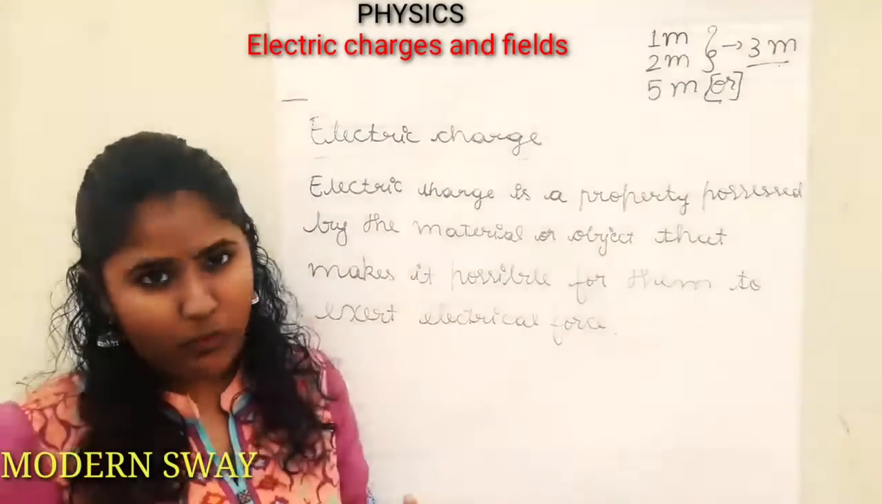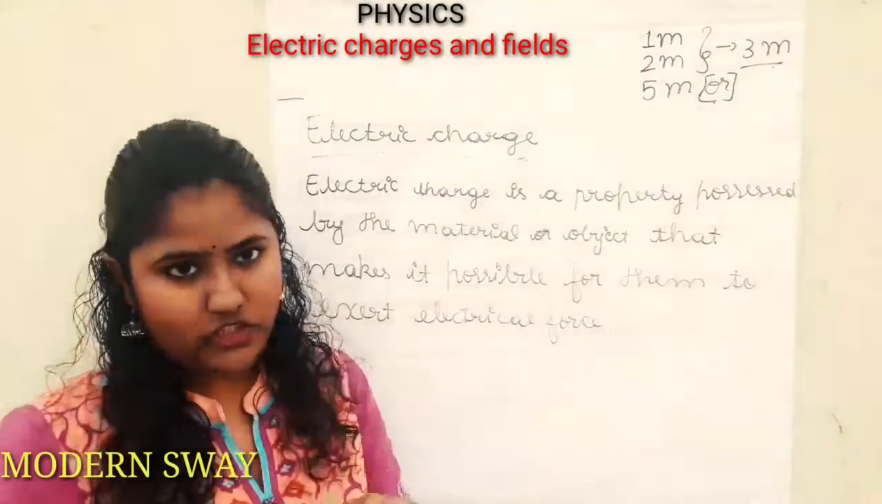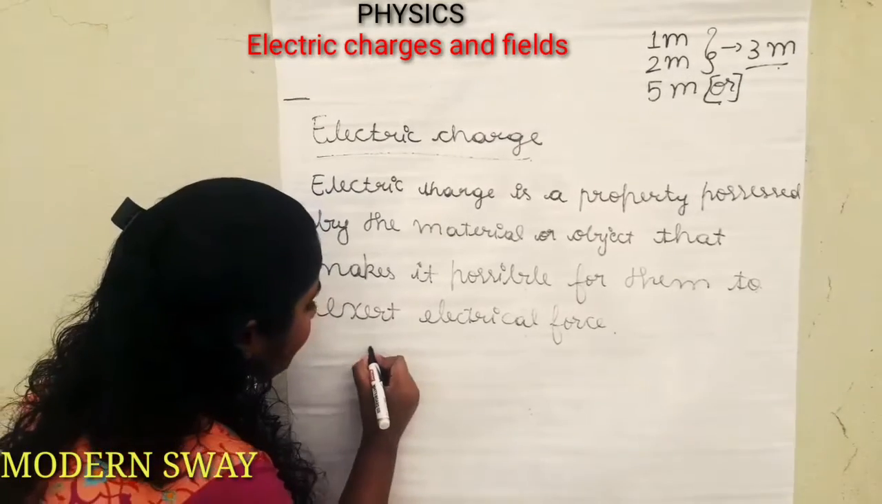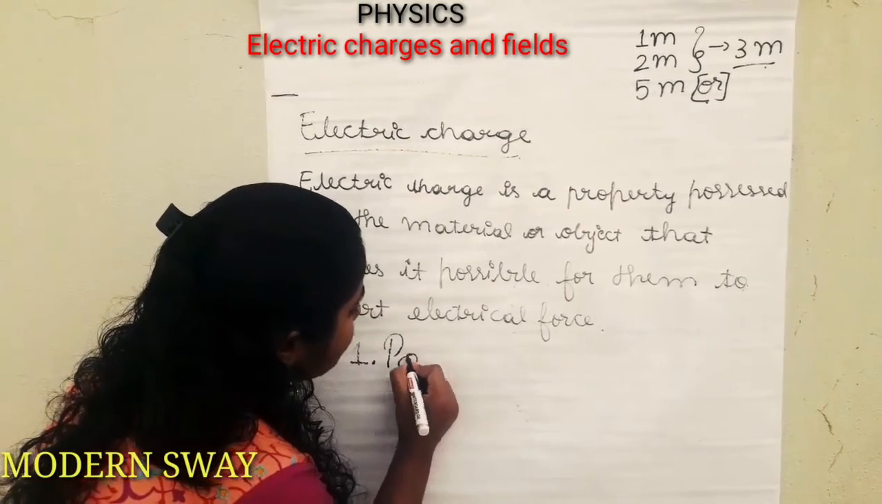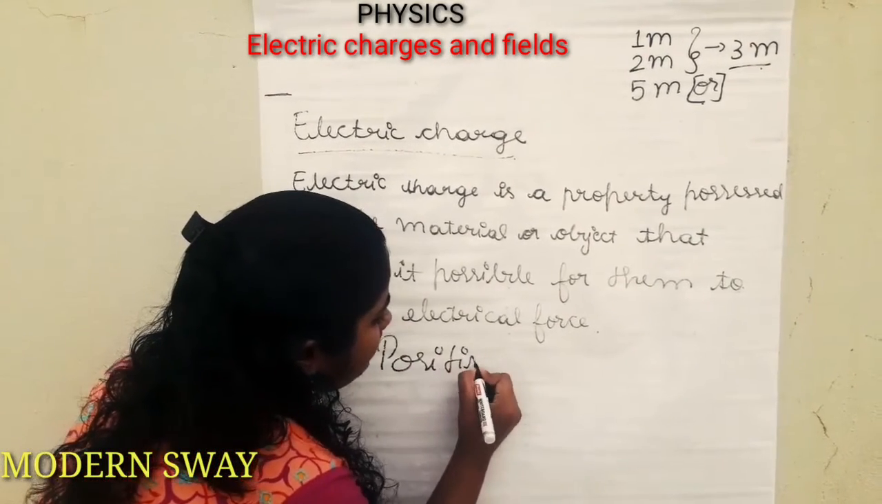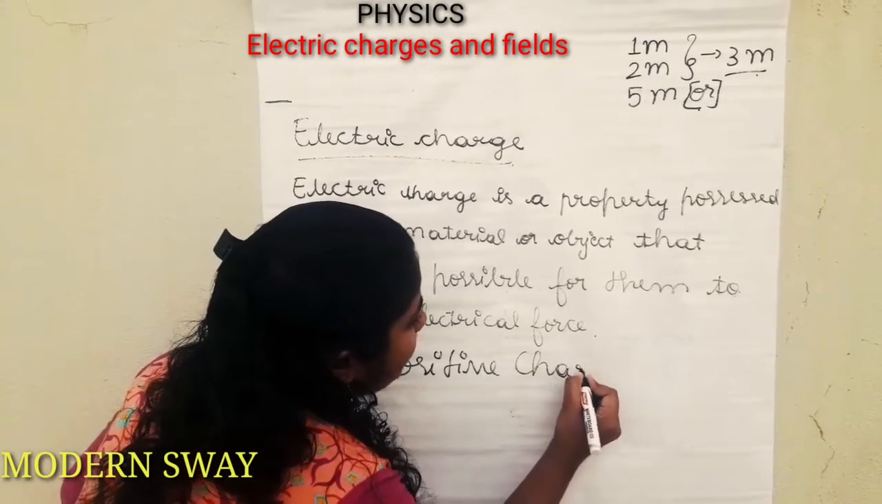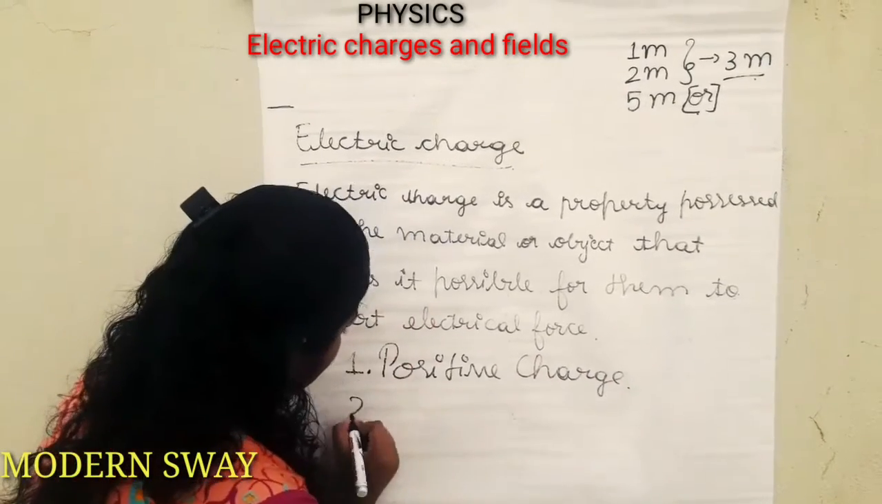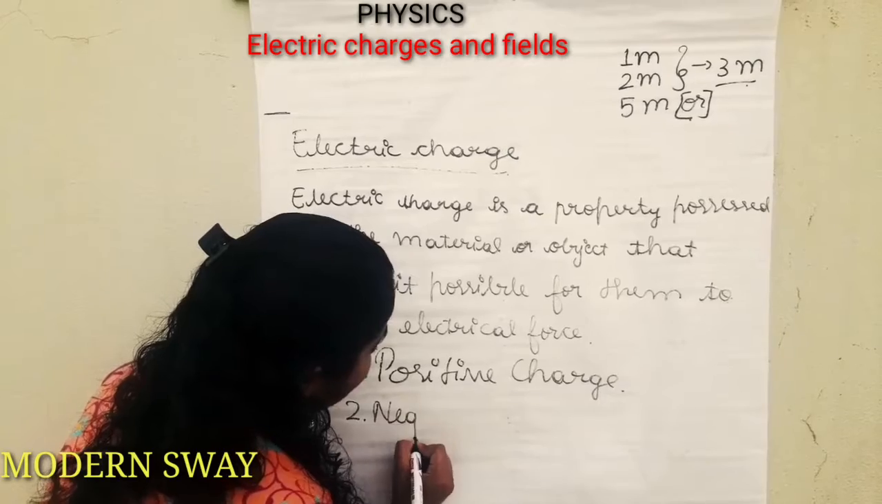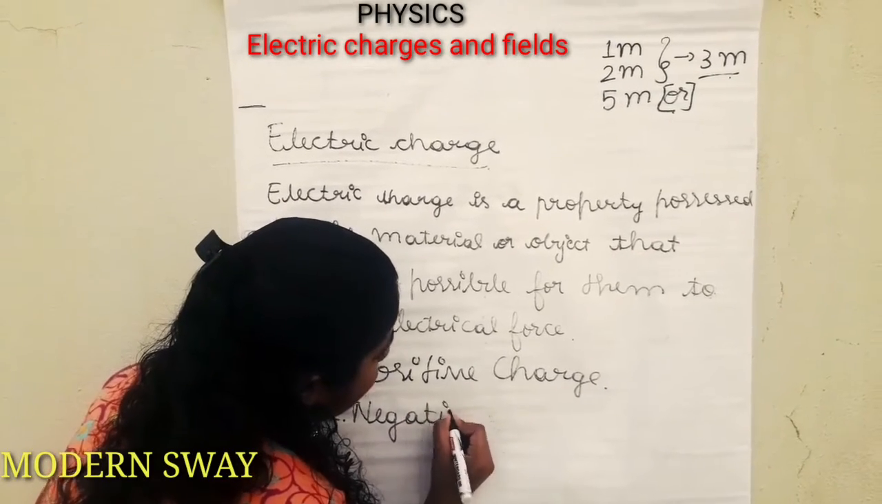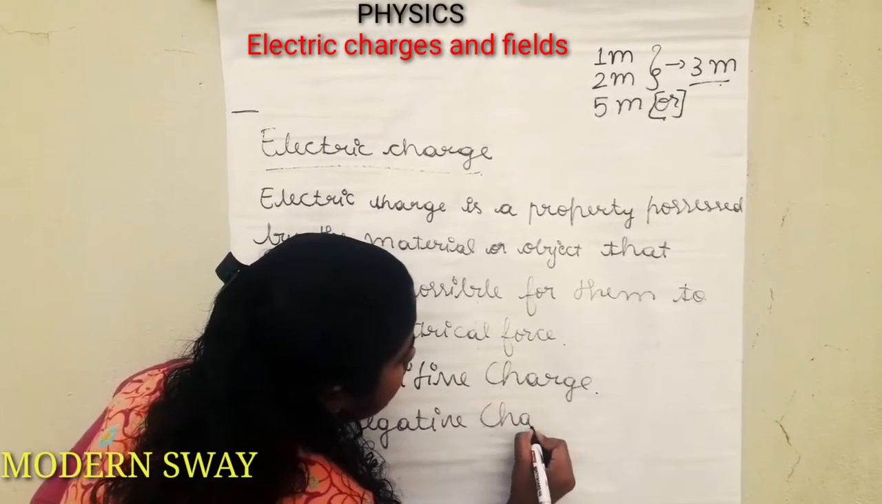Now, based on the polarities, there are 2 kinds of charges. The first one is positive charge and negative charge.